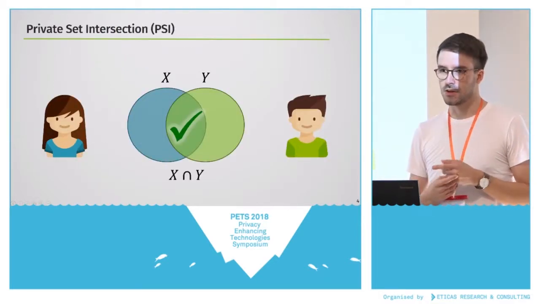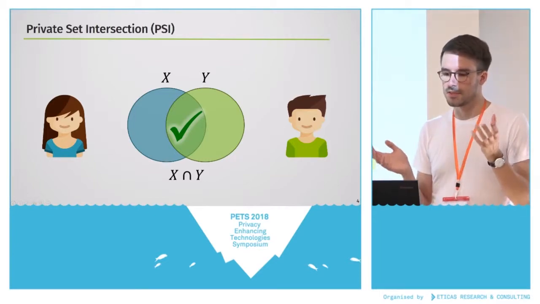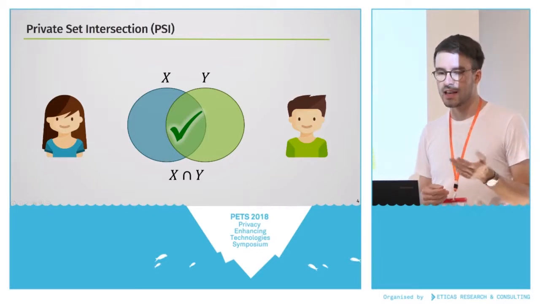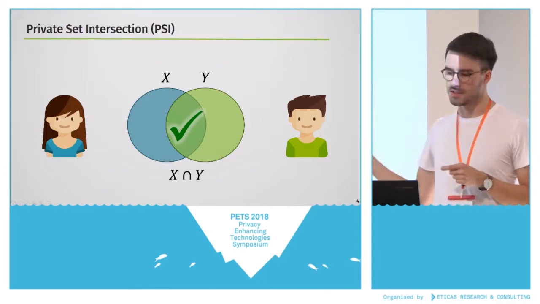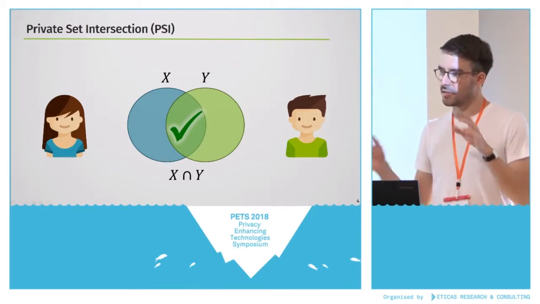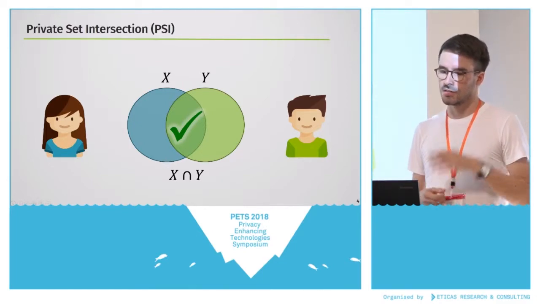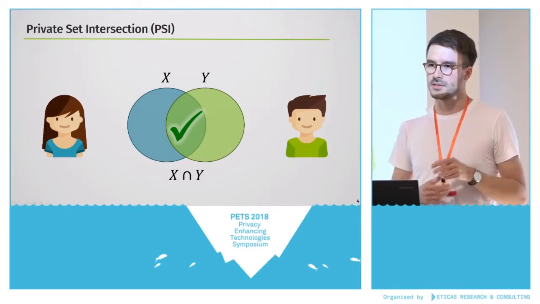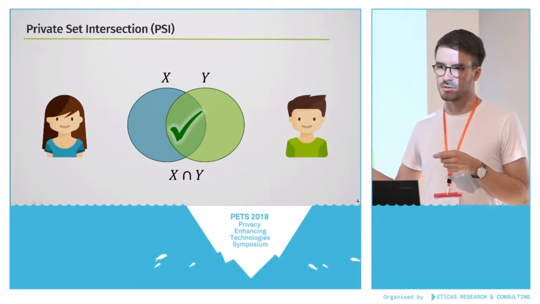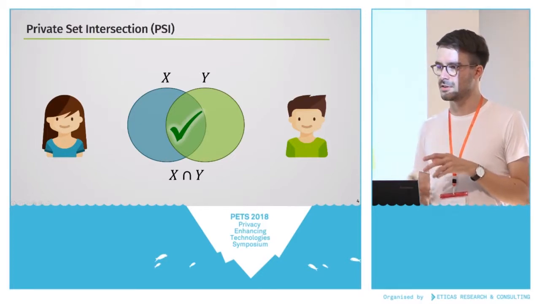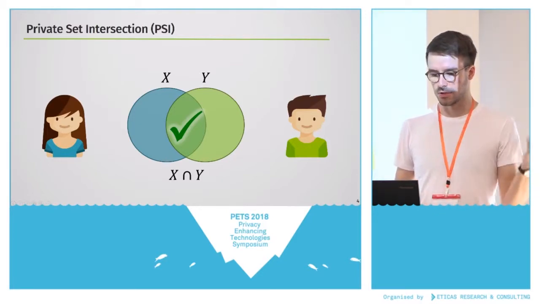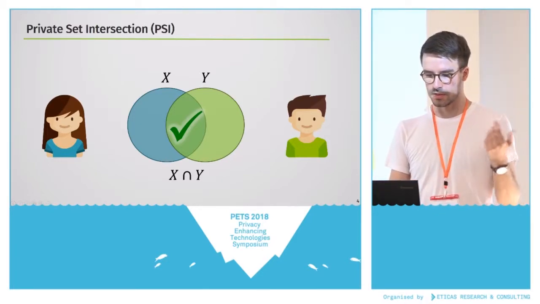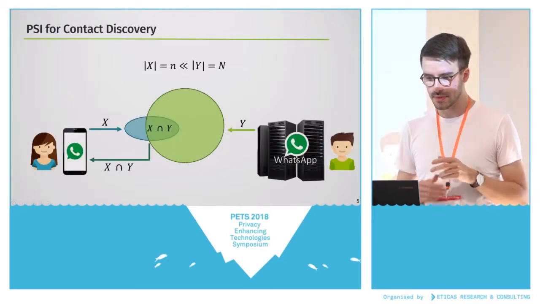Which looks like this. You have Alice and Bob, and they both have their input sets, and what you want to find out in the end is really just the elements that are in the intersection between the two sets, and nothing else about the elements that don't match. So your grandparents who don't use WhatsApp should not be leaked to the WhatsApp server, and all the billions of other users who are not in your address book should not be leaked to you, to the WhatsApp user, or to Alice in this case.